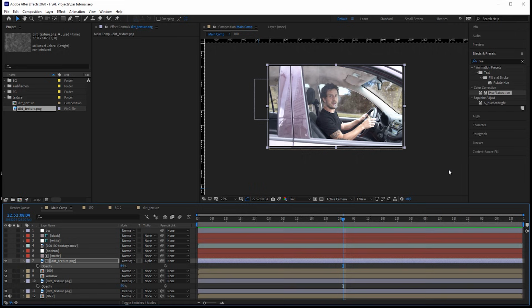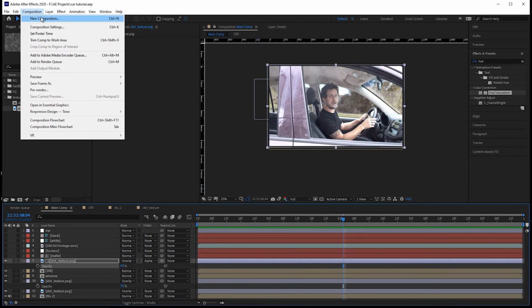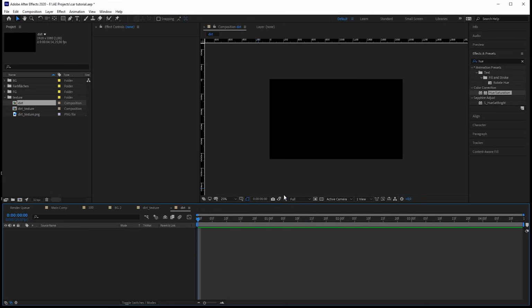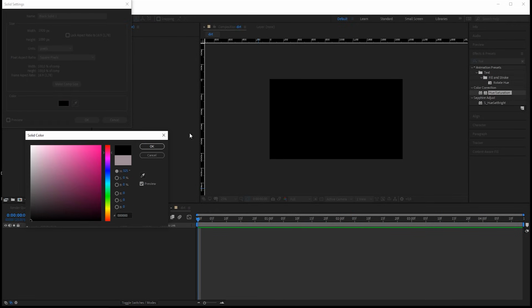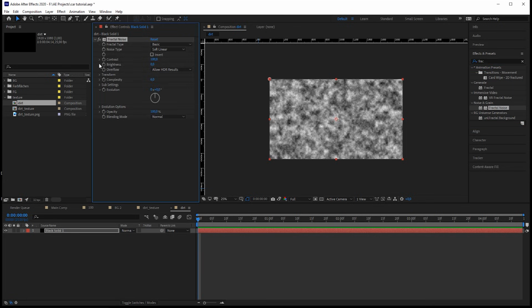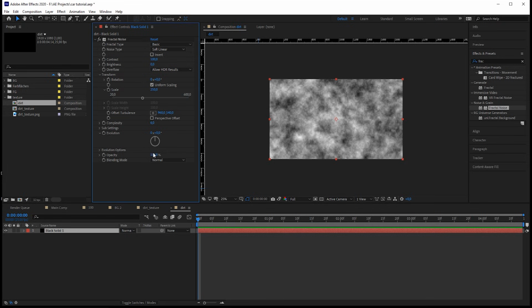But I also promised you to show you how I created that dirt map. So just quick and dirty. We make a new composition, call it our dirt, hit OK, create a new layer, make it black for now, but the color doesn't really matter, and apply a fractal noise to it. And I'm just going to scale this up, and bring down the opacity a little bit. So this is the overall variation within the dirt.